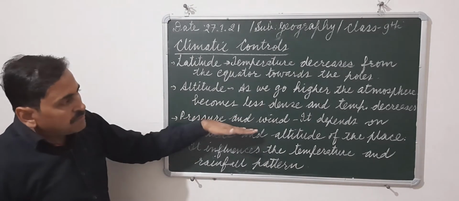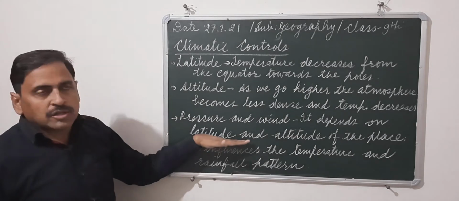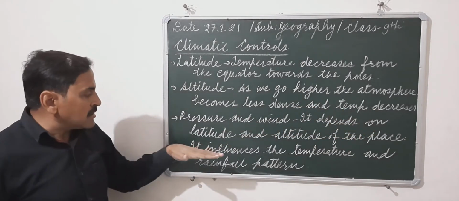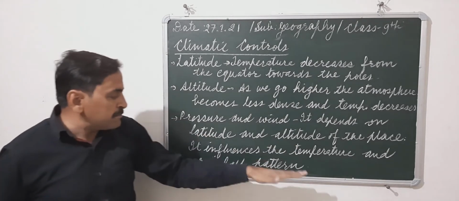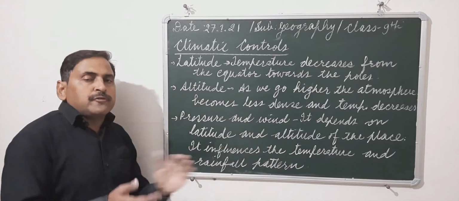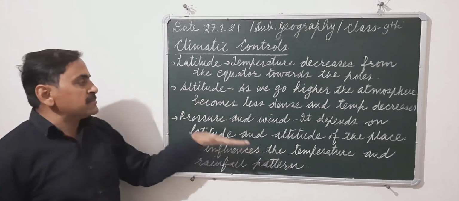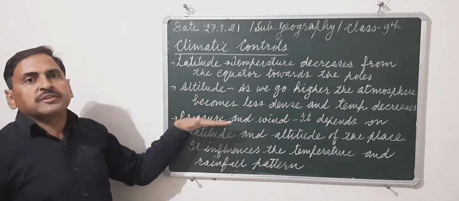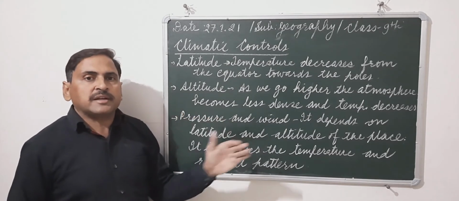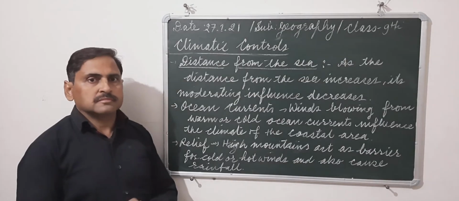So pressure and winds depend on the latitude and altitude of the place, and they influence the temperature and rainfall pattern. The rainfall in our India takes place because of the different atmospheric pressure conditions in different seasons.